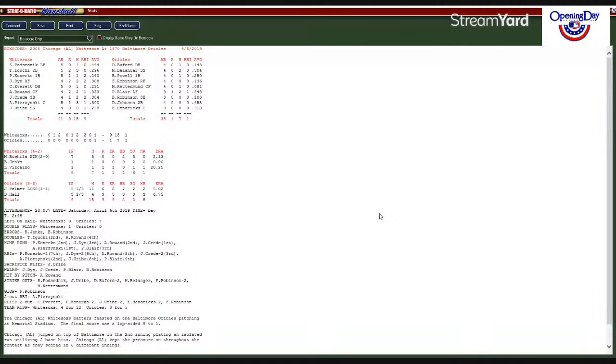White Sox 9 runs, 15 hits, and 1 error, while the Orioles 1 run, 7 hits, and 1 error. Burley gets the win, goes 7 innings, 5 hits, 2 walks, 3 strikeouts. ERA goes back to 2.13 in 2 starts. Jenks comes in, makes his first start after a long term of injury, 1 inning of 1 hit.